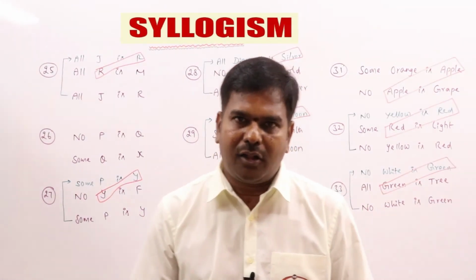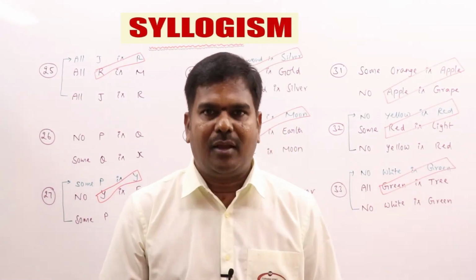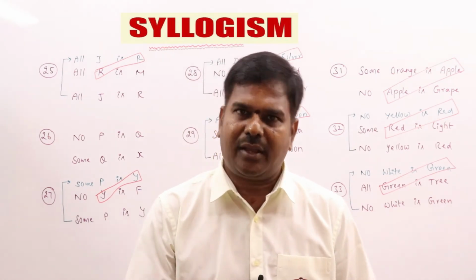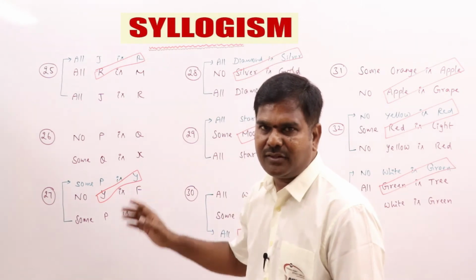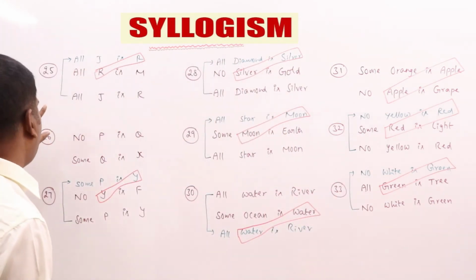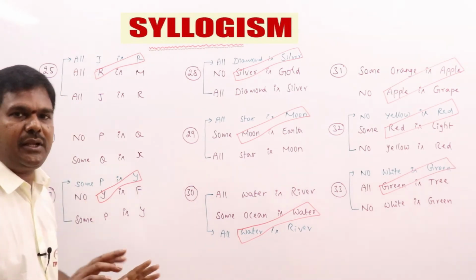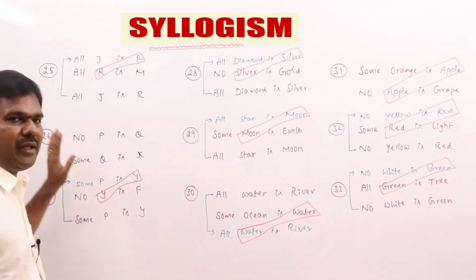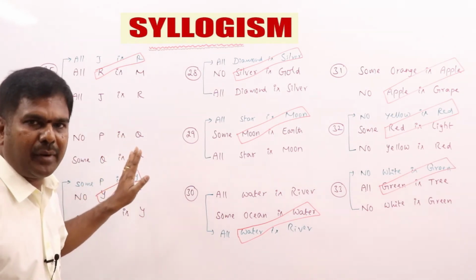Have you solved all the problems without any mistake? I hope definitely you have solved all the problems without any mistake. Anyway, we will check the answers one by one. First one, it is not properly aligned. You can make proper alignment by interchanging any one of the statements. Bottom one to the top or top one to the bottom, either way is fine. So you will get proper alignment.